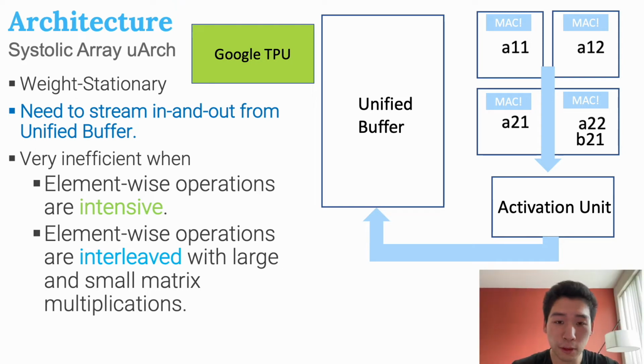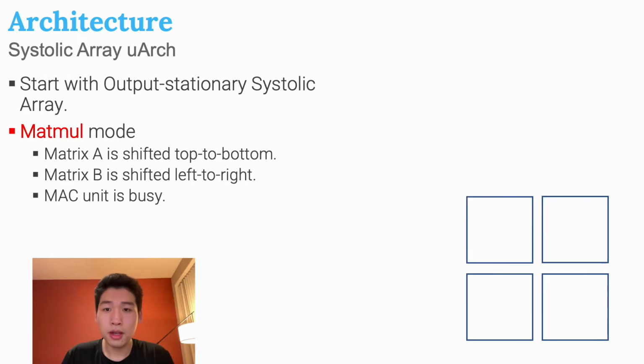However, this data flow requires a complete global data flow for each element-wise operation. For consecutive SIMD operations, the data has to go out and in of the unified buffer many times, which causes a lot of redundant data movement and therefore results in significant inefficiency for the long sequence length protein model we're working with. To solve this problem in ProSE, the first decision we made is to use an output stationary